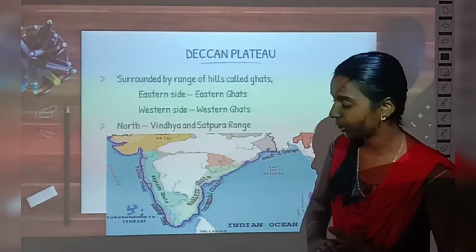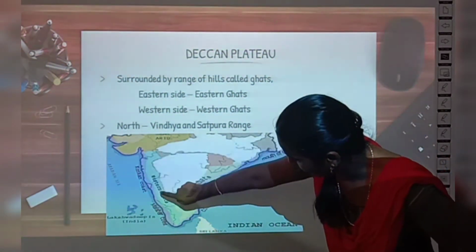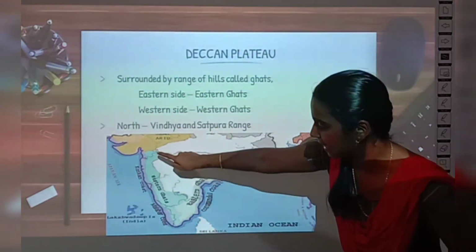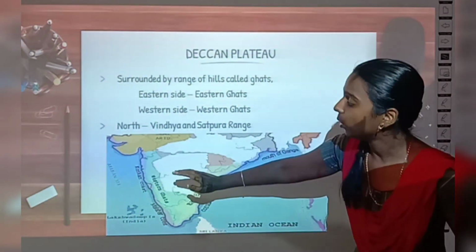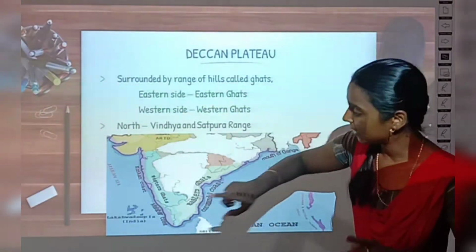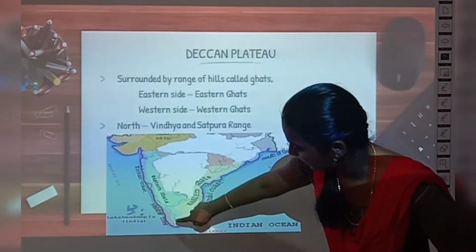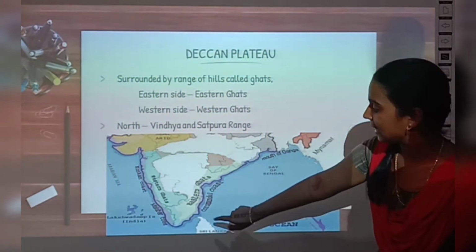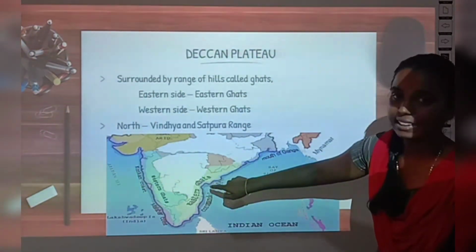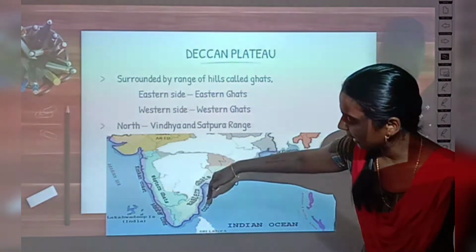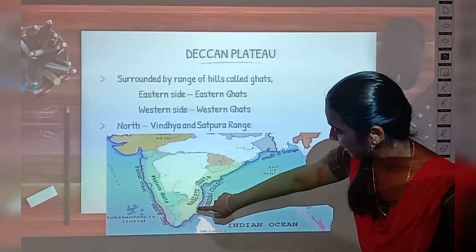This is the Deccan Plateau. In the western side, can you see this sky blue colored region? This is Western Ghats. So the mountain range that runs towards the western side is known as what? Western Ghats. And the mountain range that runs towards the east side of the Deccan Plateau is called Eastern Ghats.